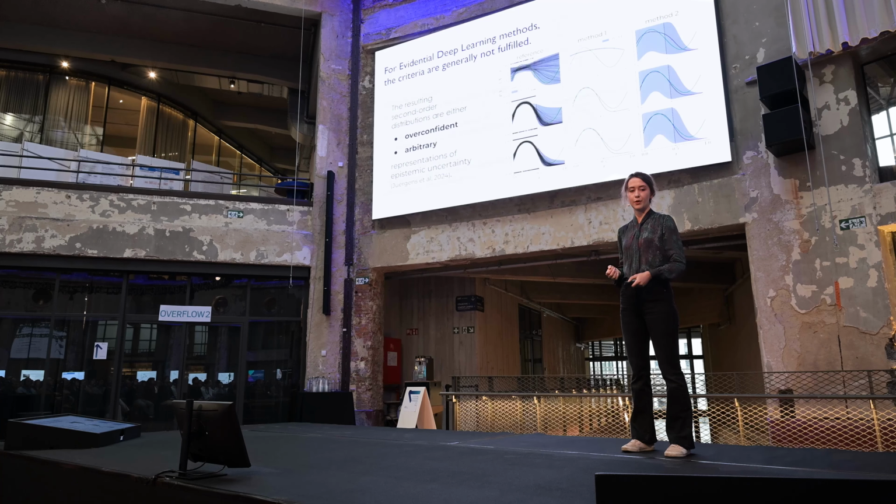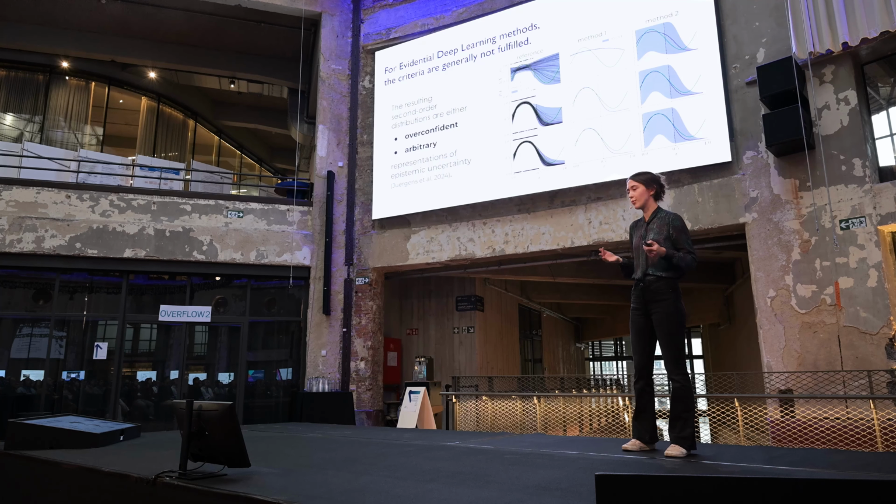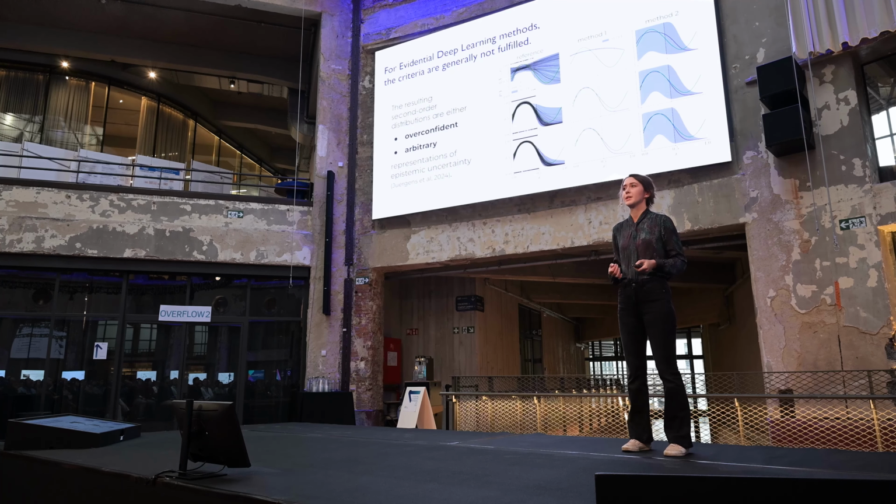We found that for evidential deep learning methods, those criteria are generally not fulfilled. Depending on the optimization method that we use, we either end up with overconfident distributions, so Dirac delta distributions independent of the sample size, or arbitrary representations of epistemic uncertainty. Since this method is used a lot in practice, it is crucial to be aware of its limitations. And in general, it is important to evaluate different uncertainty quantification methods before using them.